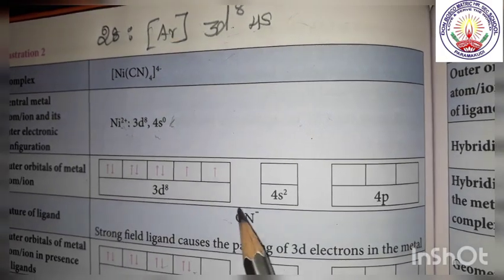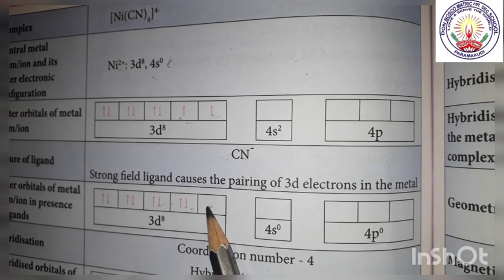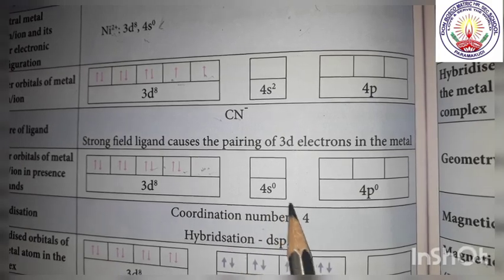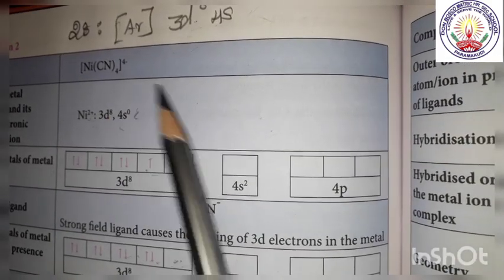Now CN is a strong field ligand, therefore it causes pairing, so this electron will move to here. So this will become paired and it keeps one orbital empty, vacant for the hybridization. So the coordination number is 4.